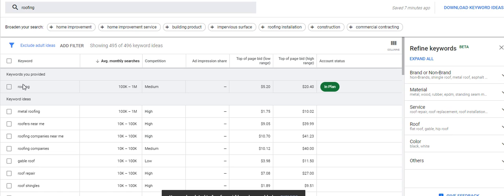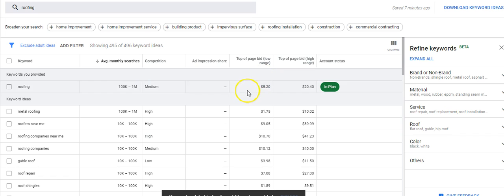You also would look at how many monthly searches happen. Up to 1 million monthly searches for the keyword roofing. Now, medium competition, and you're going to expect to pay anywhere from $5.20 to $20.40 per click. And that may not be in your budget, but remember, one click at $20 might be a $6,000 roof or whatever, right? So you've got to think of it as cost of advertisement.